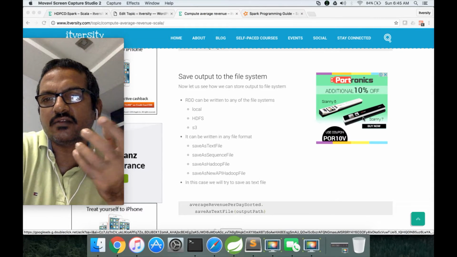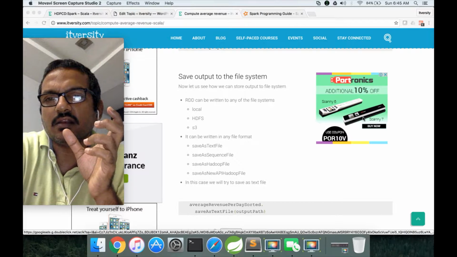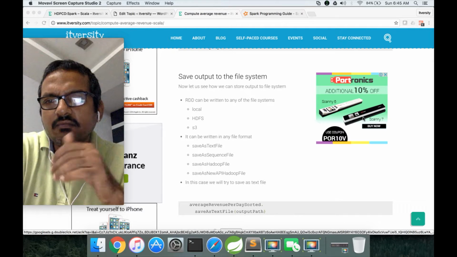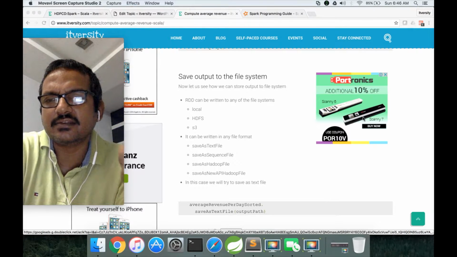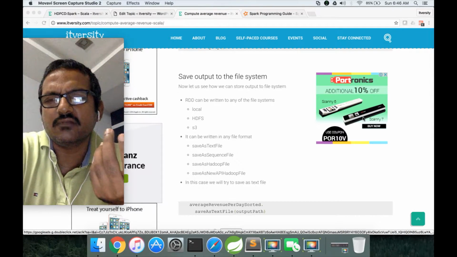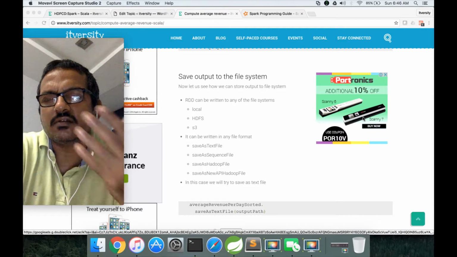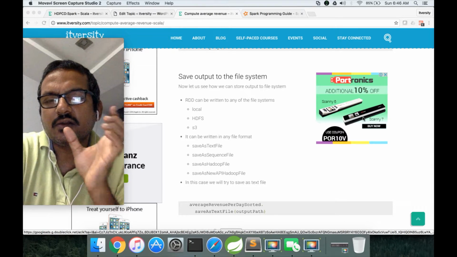If HDFS is default, you don't need to even specify the name node URL as part of your file path. For local file system, you have to use file: to write it to the local file system. If it is integrated with local file system by default, you don't even need to specify file:. It all depends upon how you should create that URL to write.